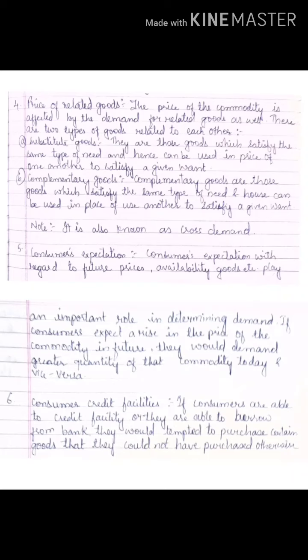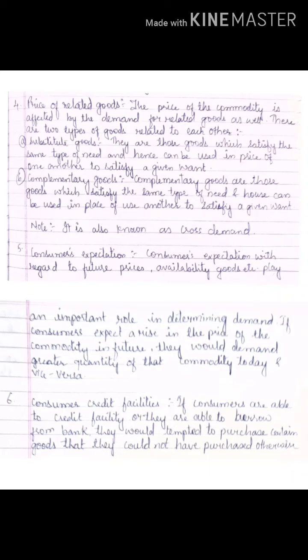If I am used to wearing westerns, that is my taste and preference, so I will purchase that kind of goods. And suppose all of a sudden my taste changes, I will prefer the goods accordingly. So that is consumers' taste and preference. Demand changes as per the taste and preference of the consumer.